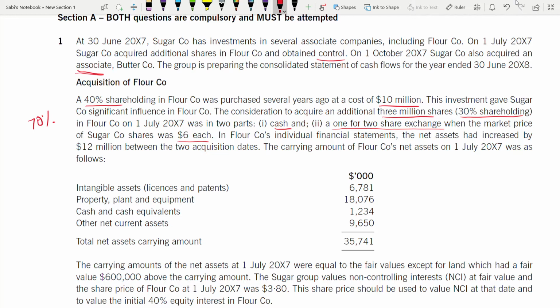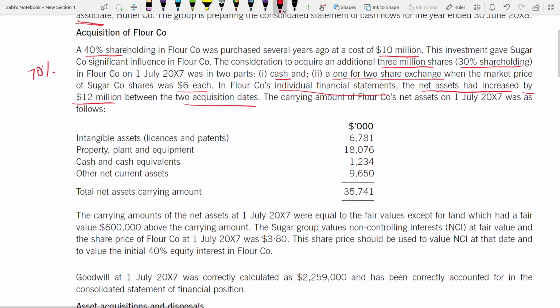In Flour's individual financial statements, the net assets had increased by now they are talking about individual financial statements. I told you consolidated group financial statements, individual is different. This is only for Flour. Their financial statements, the net assets increased by, this word to, by is very important. It increased to 12 million or it increased by 12 million. Makes a lot of difference. By 12 million between the two acquisition dates. So the carrying amount of Flour net assets on 1st of July was at this one. So you have been given intangible assets, property, plant and equipment, cash, other net current assets and total net assets carrying amount. This is for Flour.